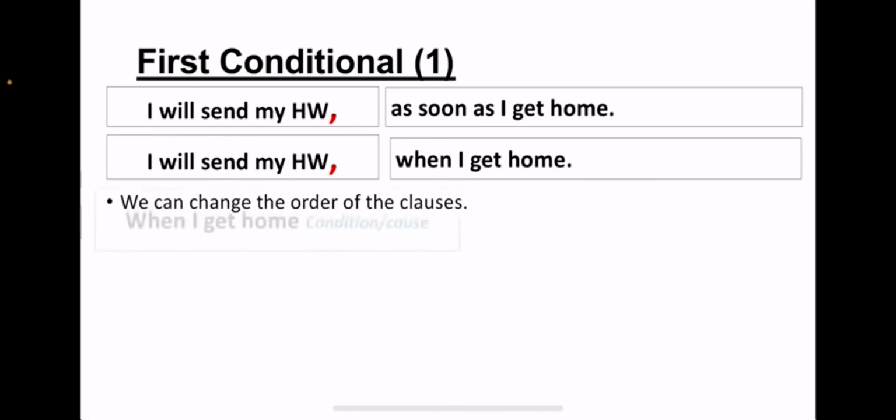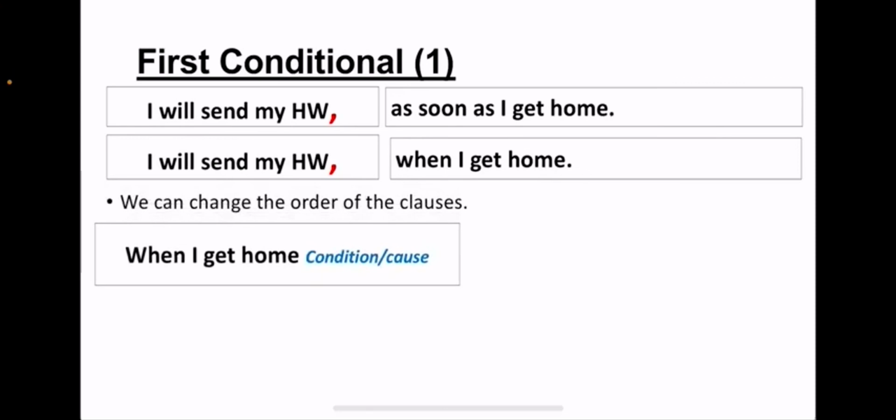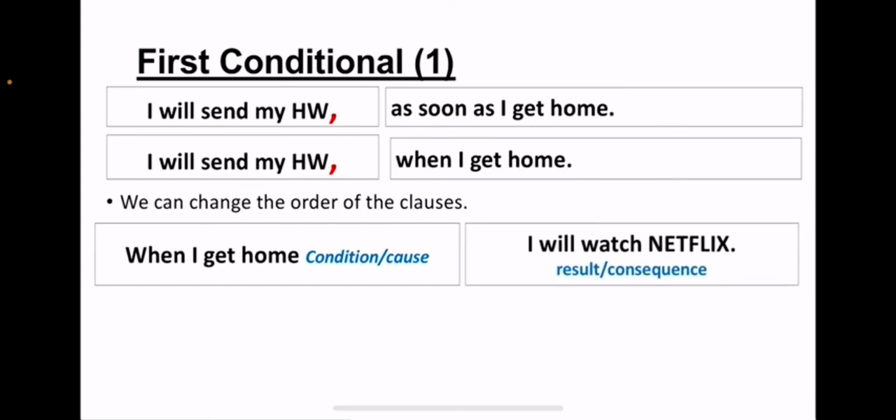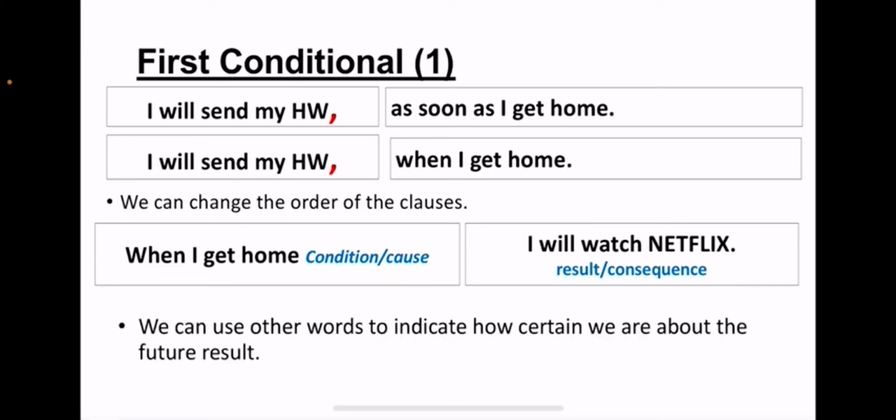Or we can start in the normal way with the condition when I get home, and the result, I will watch Netflix. Both are possible. We can change the order. We can start with condition and then result, or we can start with result and then condition. We can also use other words to indicate how certain we are about the future. Remember that in future, there are other words that we can use. You remember? We use will